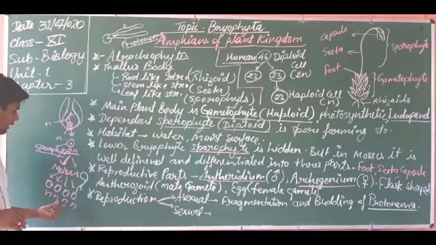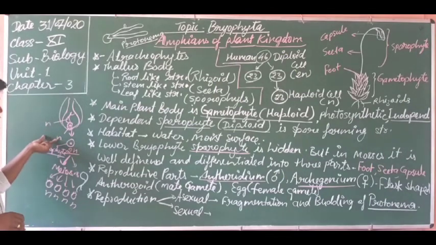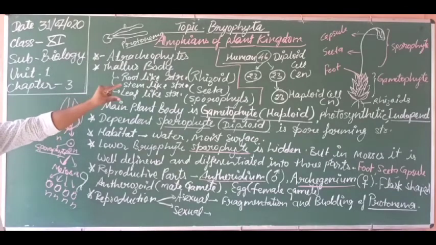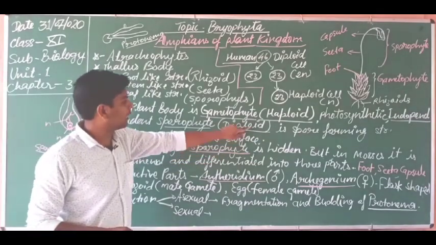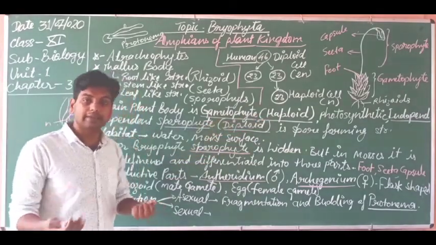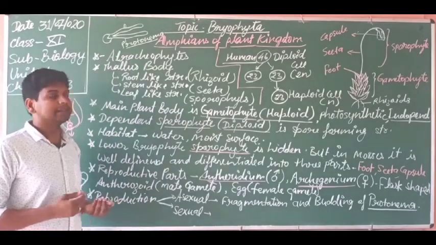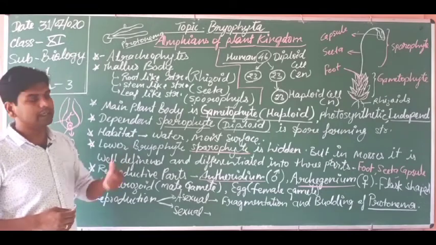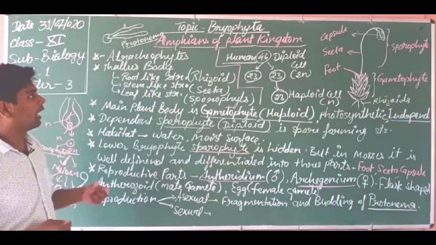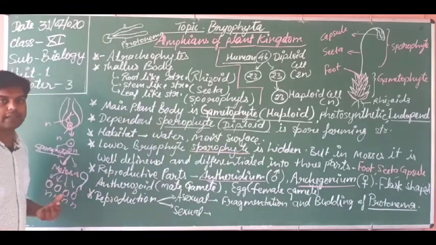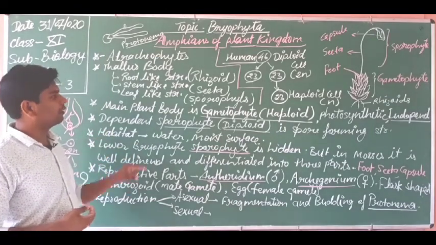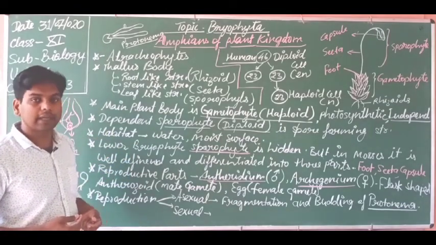These spores are haploid, and these gametes are also haploid, and the plant body in which these gametes are formed, the gametophyte, is also haploid. So, dear students, that is why most of the stages in the life cycle of bryophyte are haploid in nature. That is why this life cycle of bryophyte is a haplontic life cycle.